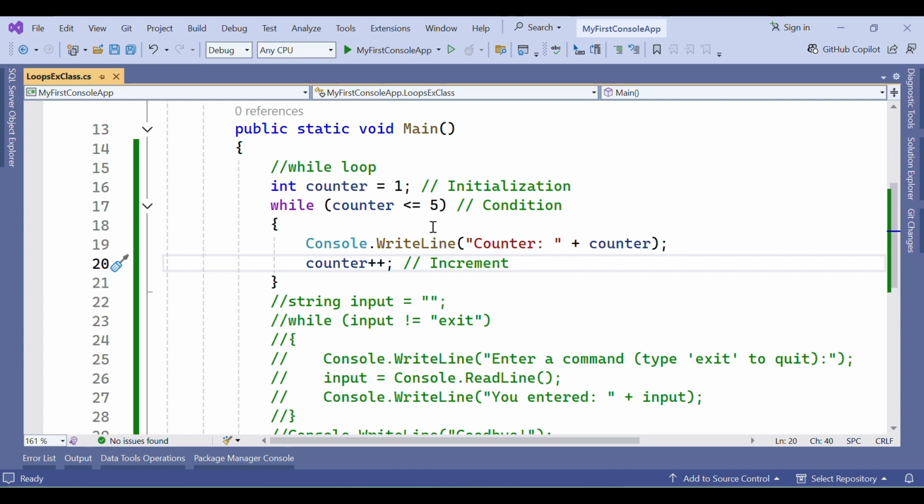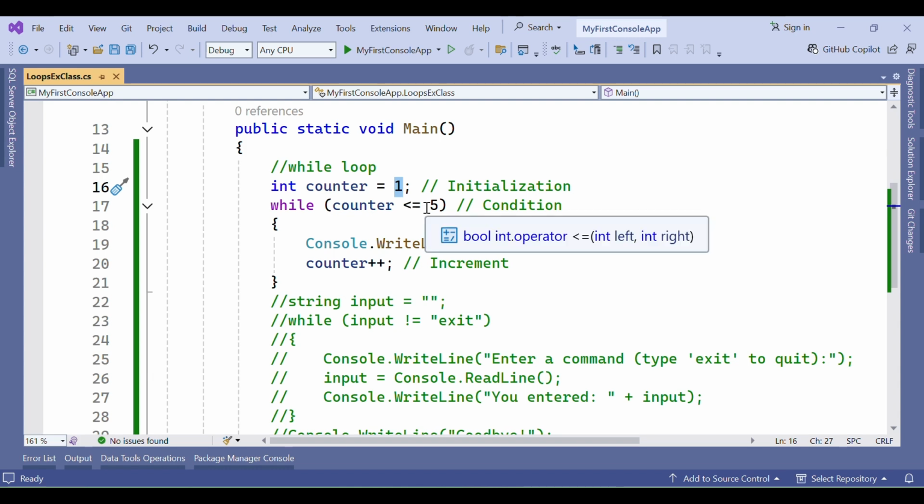So first the counter value is 1, so it is definitely less than or equal to 5. So the condition is going to be true and it will print this line. And again this counter value will be incremented from 1 to 2. Again it will check the same condition and again it will print. Everything will be the same for the second iteration as well, third, fourth, like this. Whenever the counter value is incremented to 6, this condition is going to be false because 6 is not less than or equal to 5. Then this while loop will not be executed.